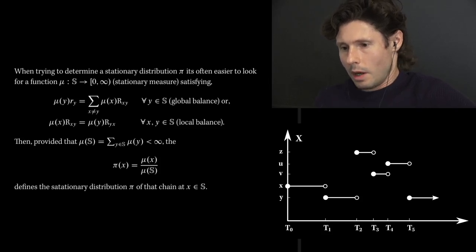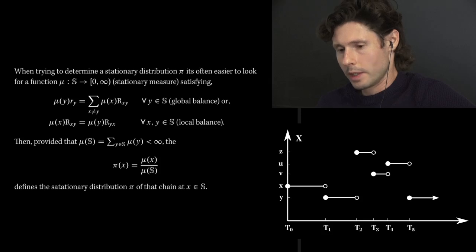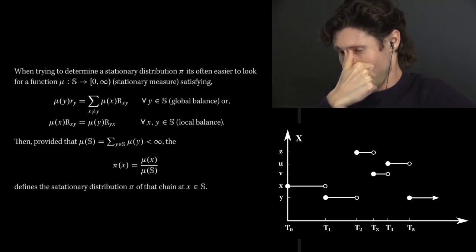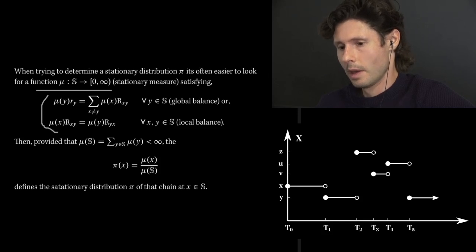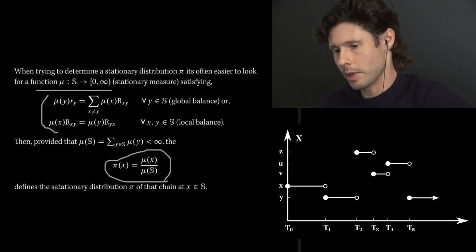So, a quick note on something that we've been calling the stationary measure. In other words, if you want to find the function pi, the stationary distribution of a continuous time Markov chain, you can try to instead find any non-negative function mu satisfying either global or local balance. And then once you've found this, you can just normalize it so that it's a proper distribution. That's what this step is about, to get, not surprisingly, the stationary distribution.